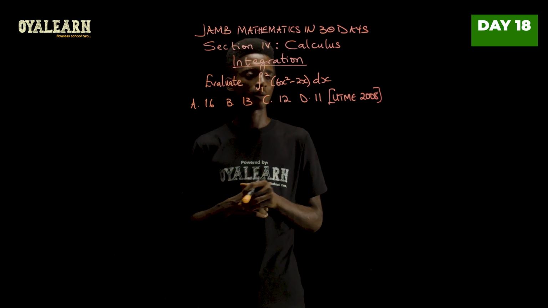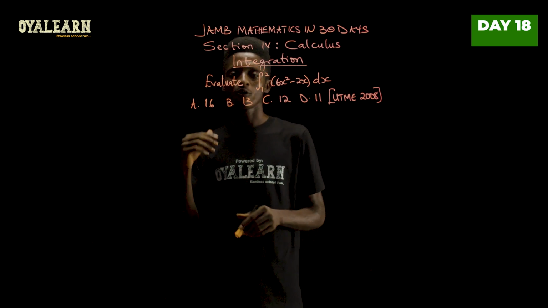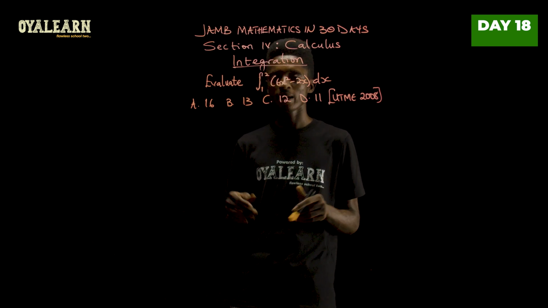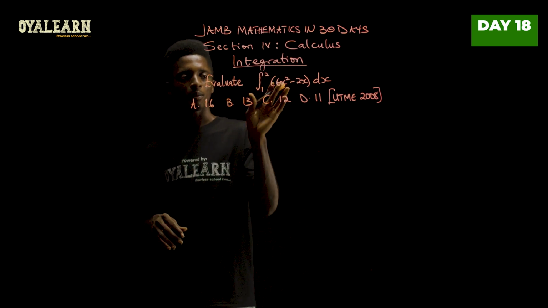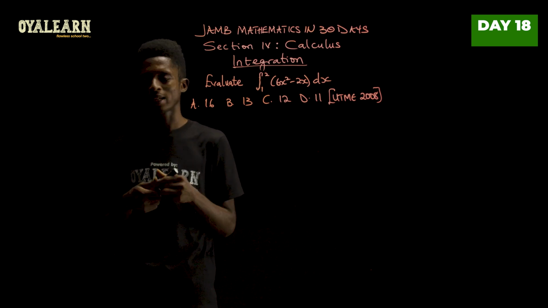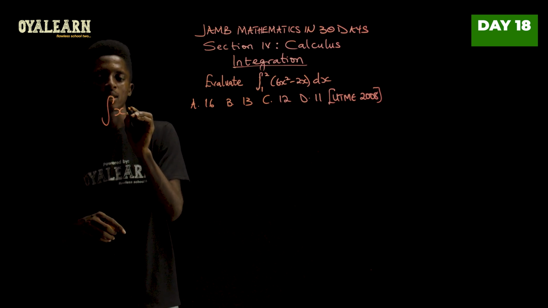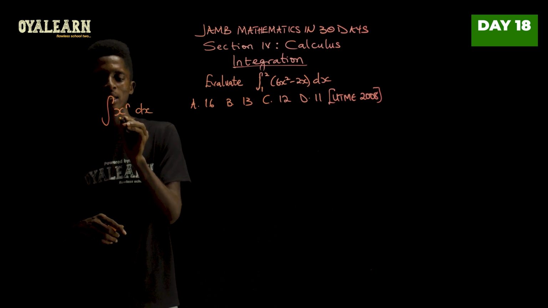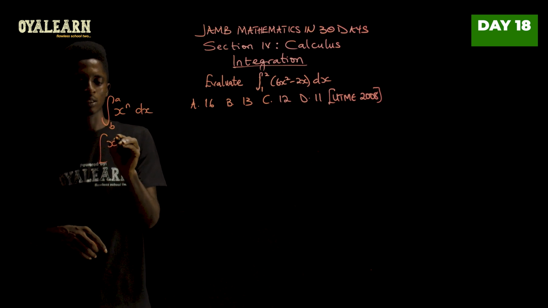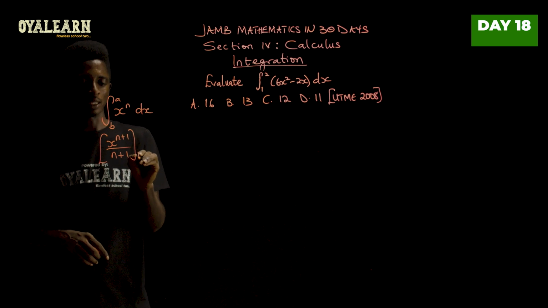This question from UTME 2008 asks that we evaluate the integral with limits of plus 1 to plus 2 of 6x squared minus 2x with respect to x. Now, before we go on to solve this, let's recall the rule of integration where we talked about it earlier. We said that when you have an integral of x and dx from a limit of b to a, what this gives you is x raised to power n plus 1 over n plus 1, still keeping the limit.